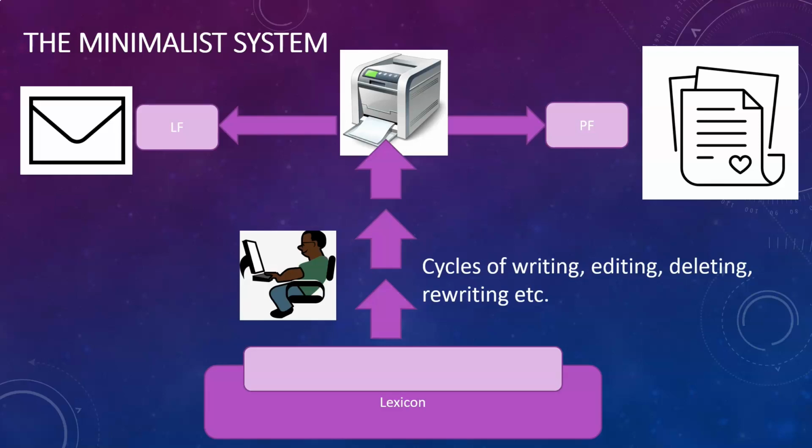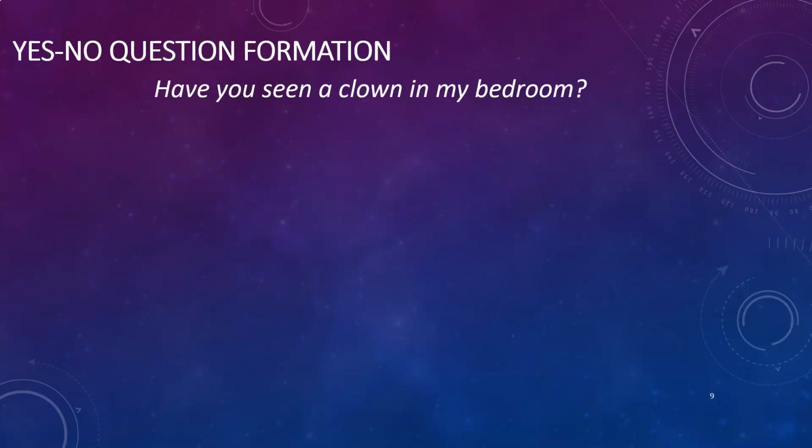Let's see how we can start to derive some real-life sentences using the simple tools that we've put together. And let's start with a yes-no question. And the example I'm going to look at is, have you seen a clown in my bedroom? And we're going to start out by taking our verb see and merging that into a verb phrase.